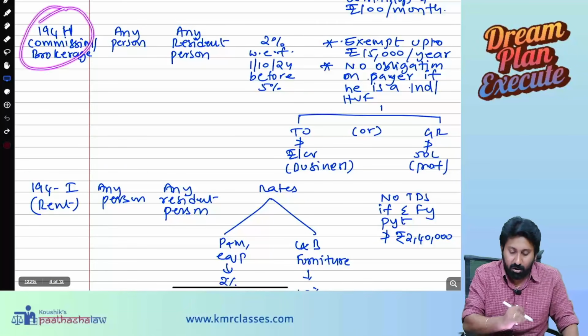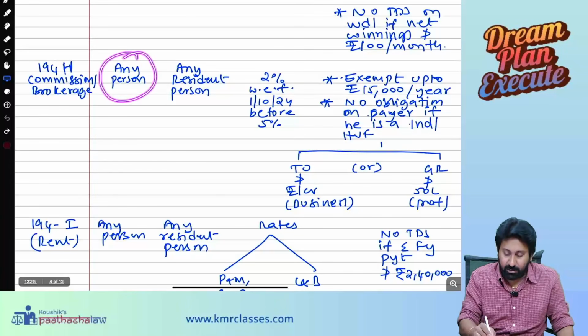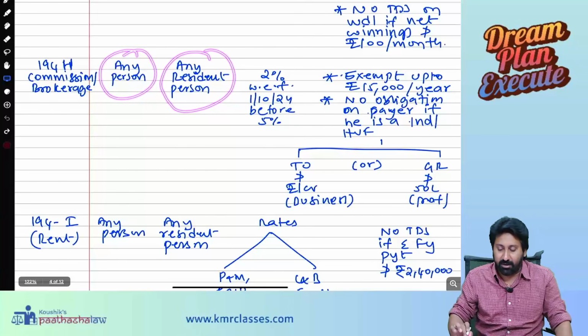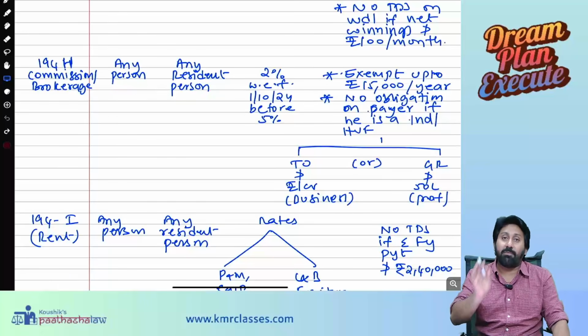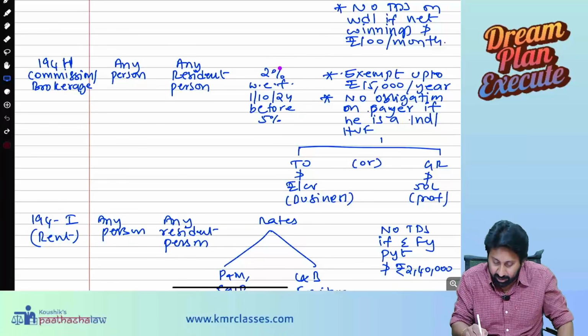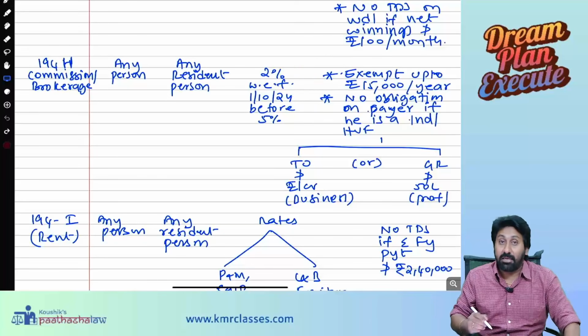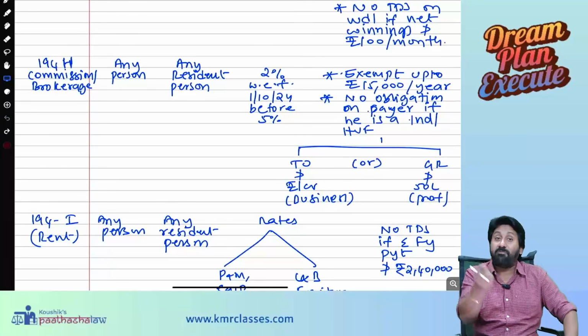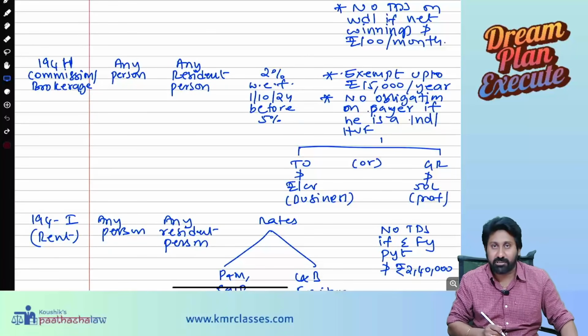Next one, 194H, commission or brokerage. Any person paying to any resident person commission, brokerage, etc. 2% is the deduction with effect from 1-10-2024. In the question, if they give anything before 1-10-2024, 5% is the TDS rate on commission or brokerage.